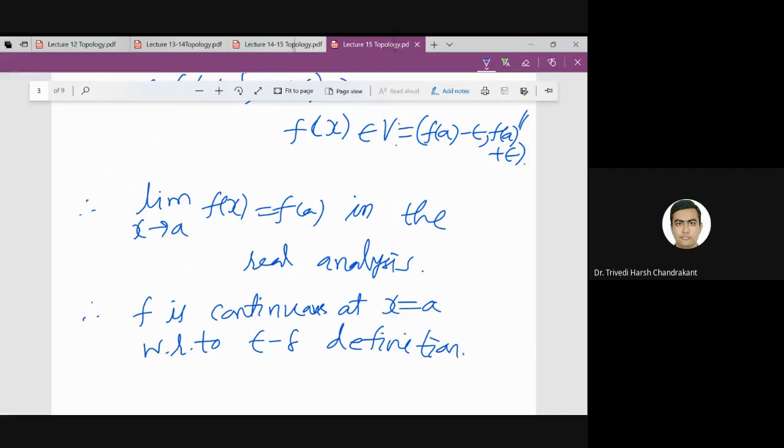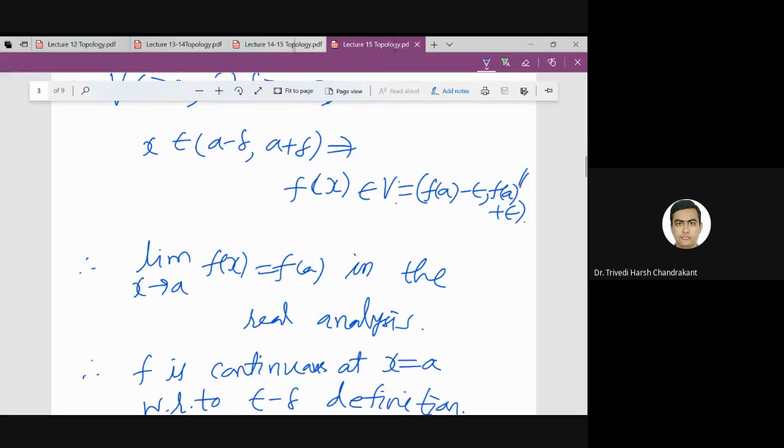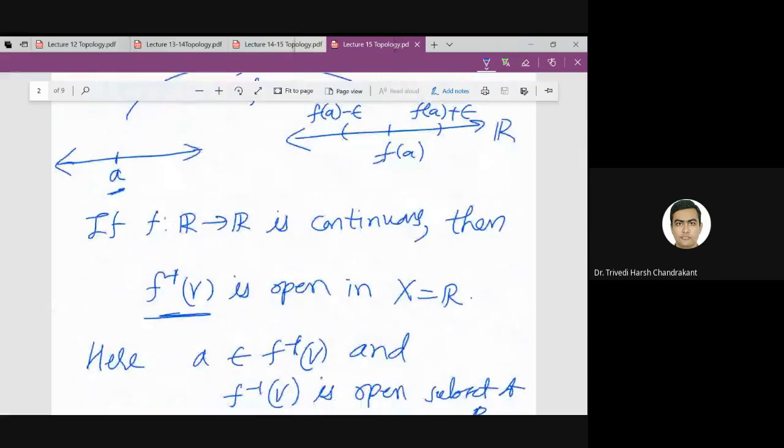So can you summarize what we proved here? Yes, continuous we proved, but basically we started with a function from the real line to the real line, R to R, and we assumed that for every open V, f inverse V is open.